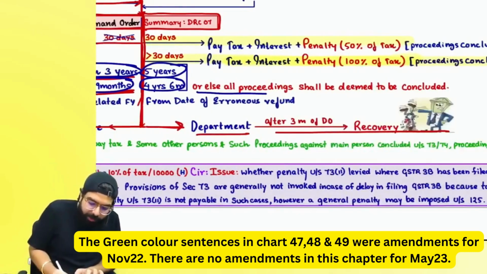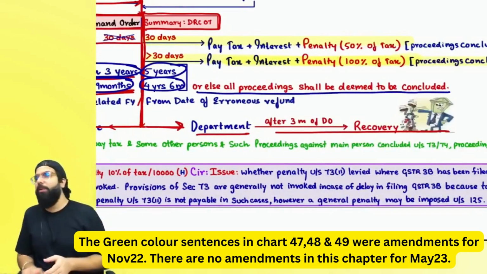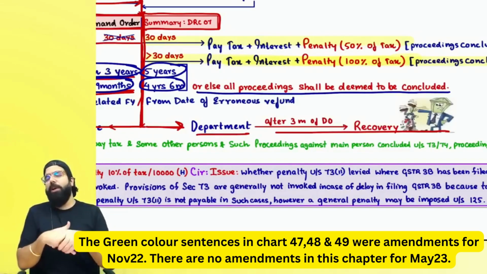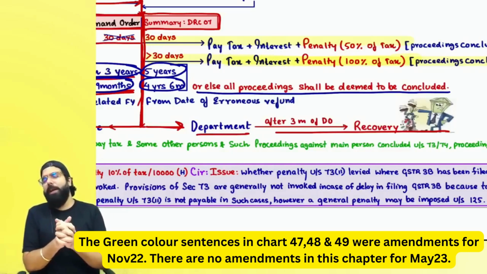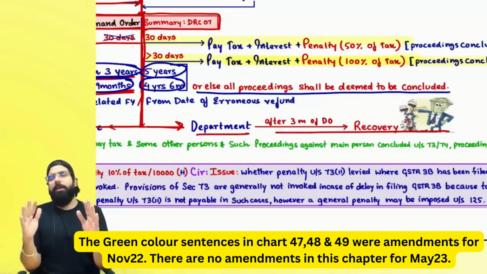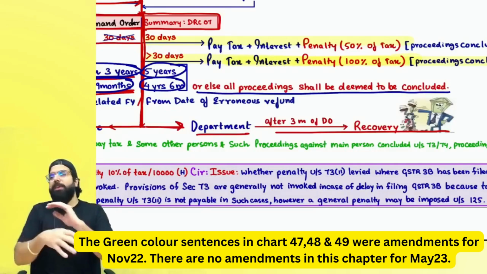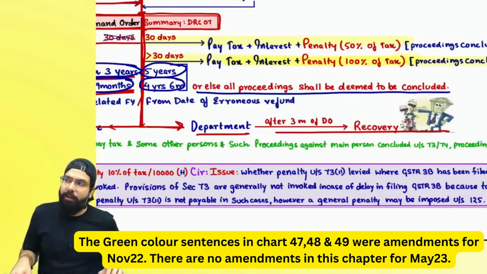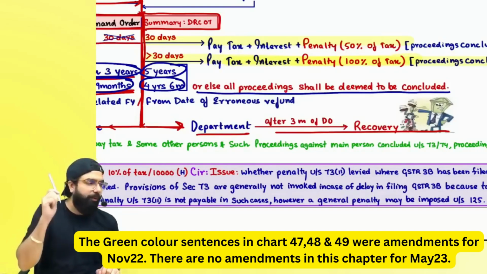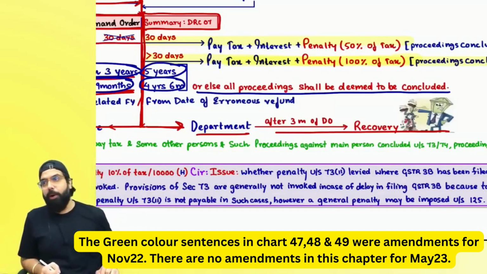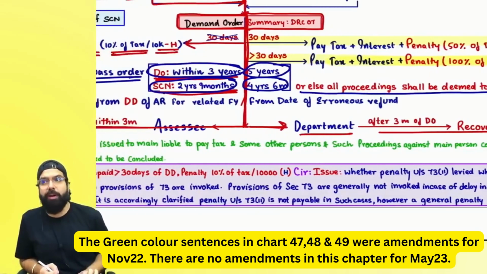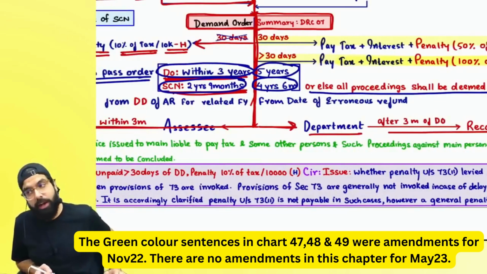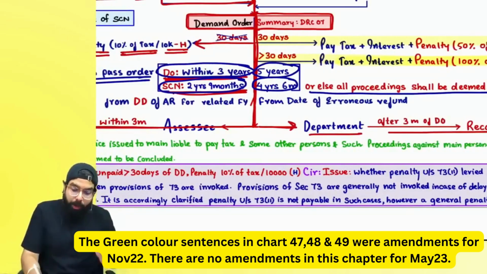If the demand order and show cause notice are not given within the time limit, always remember one thing: if they have not passed the demand order within 3 years, or within 5 years, then the show cause notice and demand order for that year basically can't be given now. All the proceedings are deemed to be concluded. Always remember these time limits are very, very important for your exam. If the show cause notice and demand order are not given within time and it is still given to you, you can challenge the show cause notice and the demand order. Right, everyone? Always remember one thing.